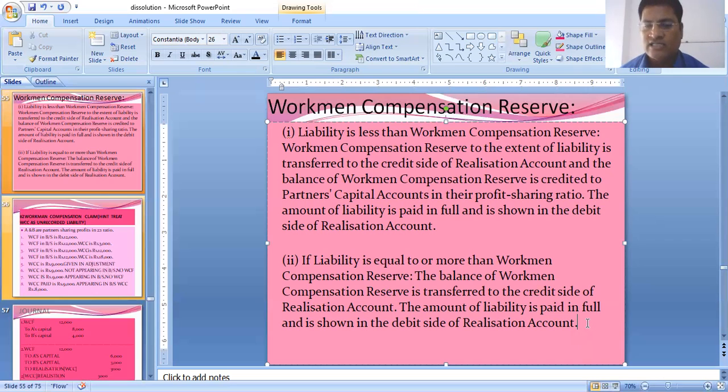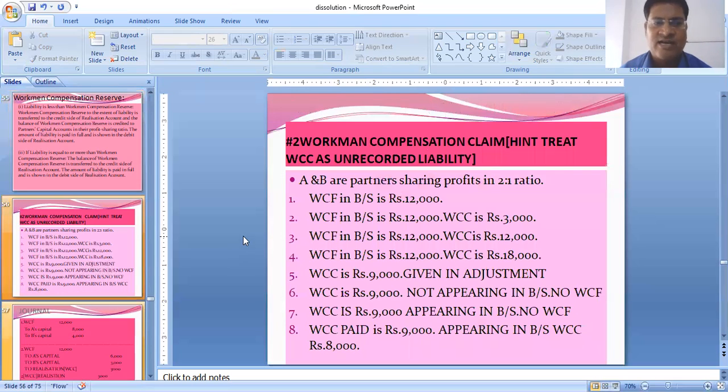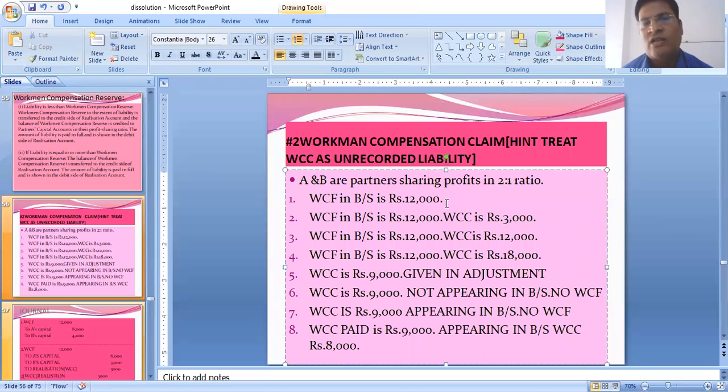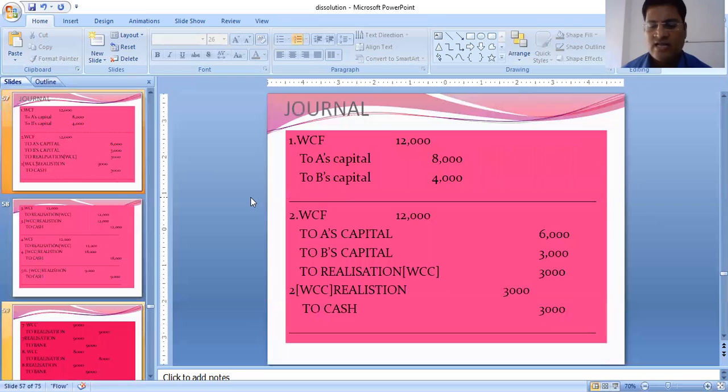To understand all this, we have sums. Let's do different cases and different sums. A and B are partners sharing profits in the ratio 2:1. The hint is given: treat WCC as an unrecorded liability. WCF in the balance sheet is 12,000, no other information. So we will directly distribute this among the partners. Journal entry will be WCF to A, to B, in the ratio 2:1, that is 8,000 and 4,000.